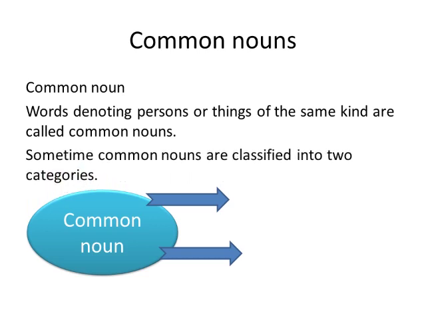Sometimes common nouns are classified into two categories. The first one is concrete noun and the second one is abstract noun. So we have to now concentrate on what the kinds of common nouns are. Till this level, you just know about common nouns and proper nouns. But from now on, we will come to know what the kinds of common noun are. So here are two kinds of common noun: concrete noun and abstract noun.